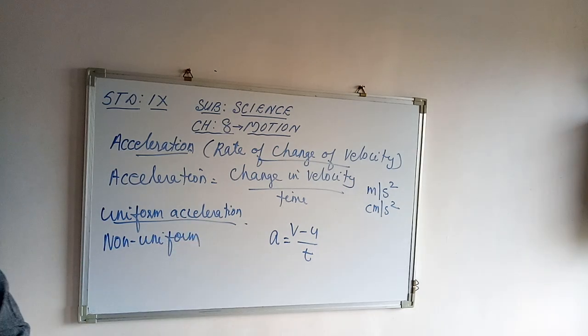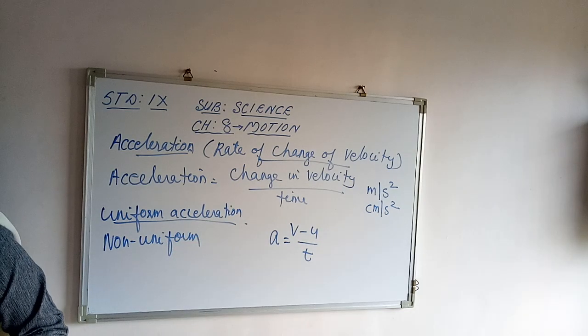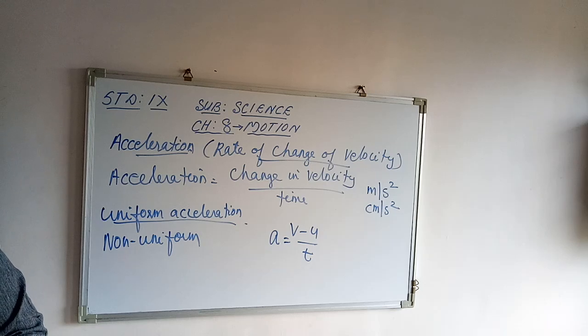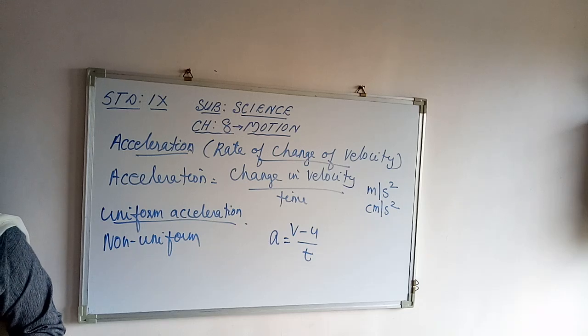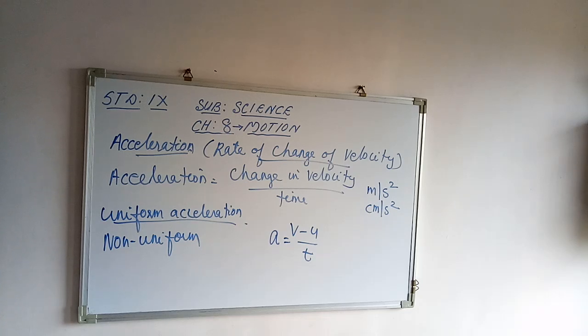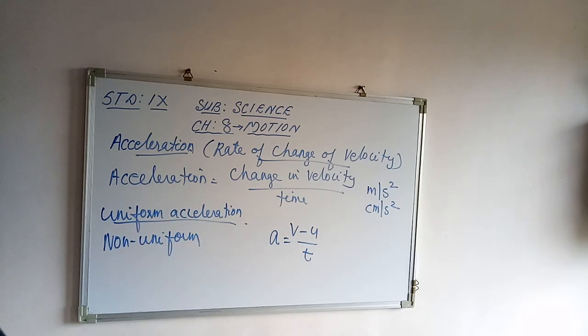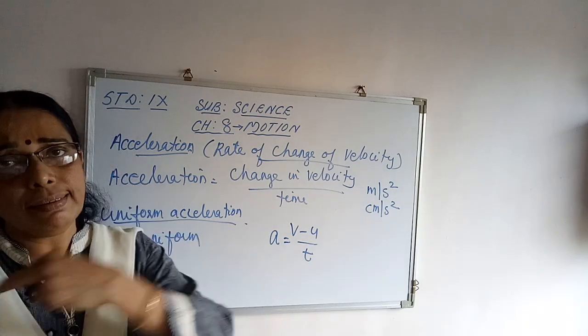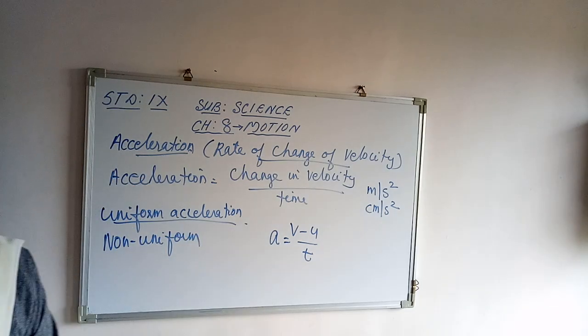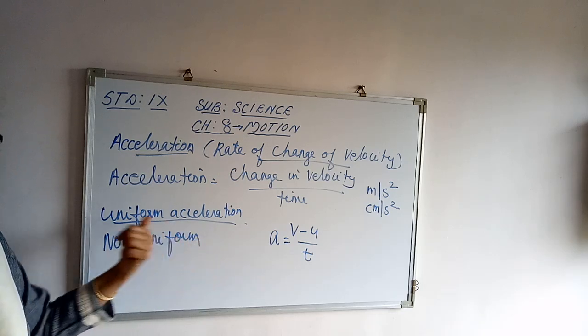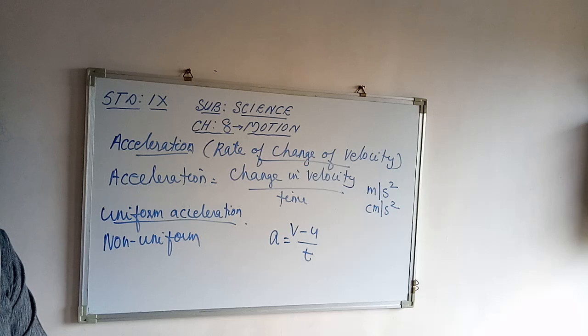For example, a car traveling on a straight road increases its speed by unequal amounts in equal intervals of time. Then we can say that the acceleration of the car is non-uniform acceleration.